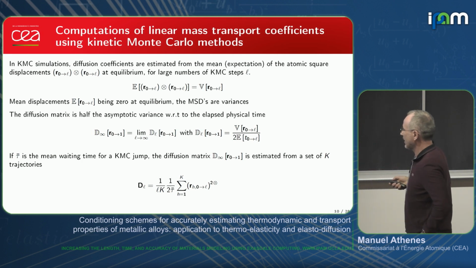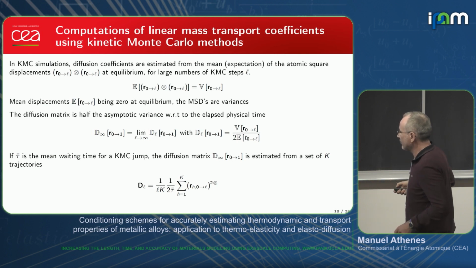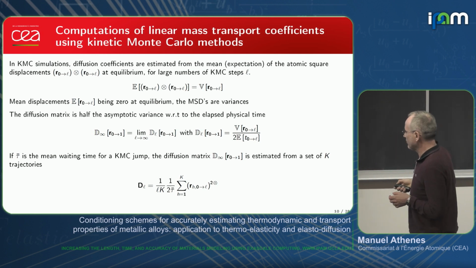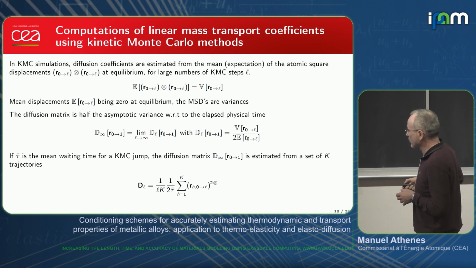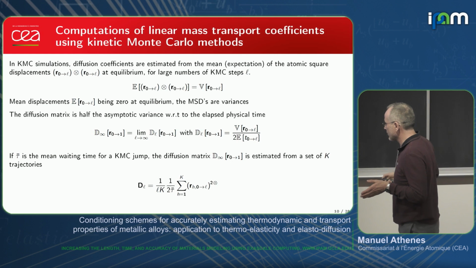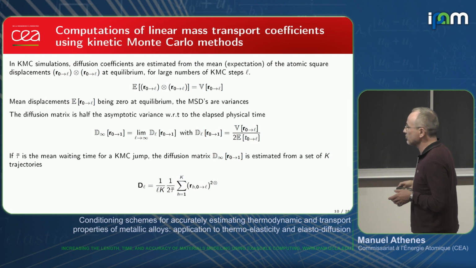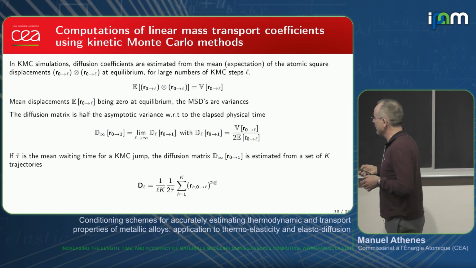And the standard way to estimate the diffusion coefficient is to run KMC simulation and to take the arithmetic average over a sample of trajectories. So for each trajectory, we compute the displacement, we take the square, after we take the mean, and we obtain, in the asymptotic limit, the diffusion coefficient.